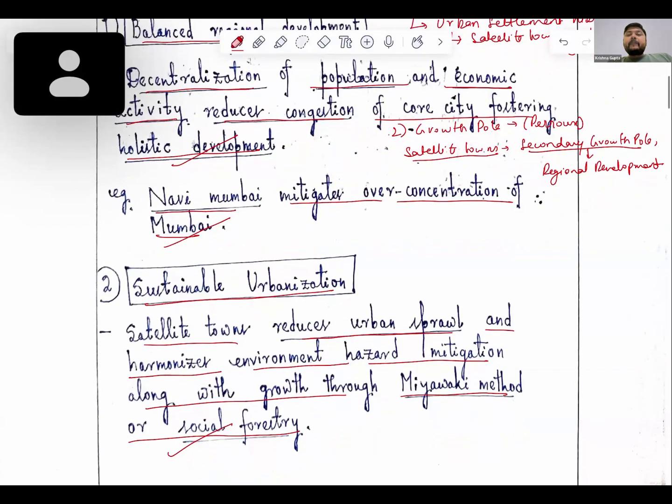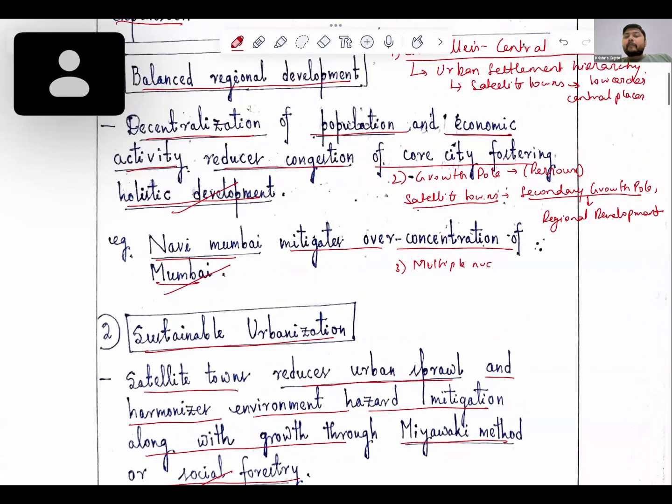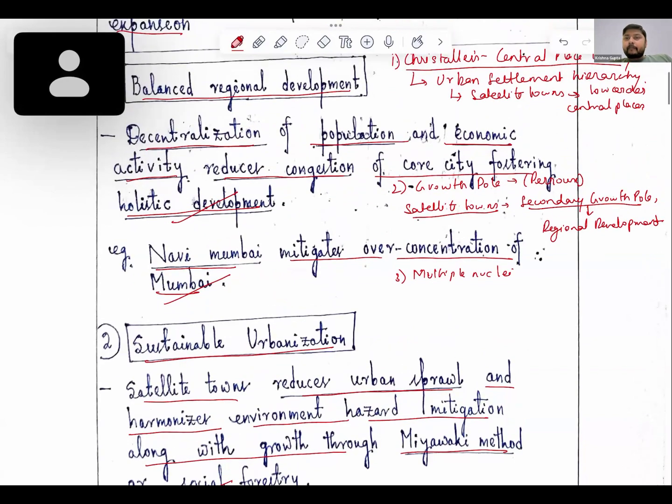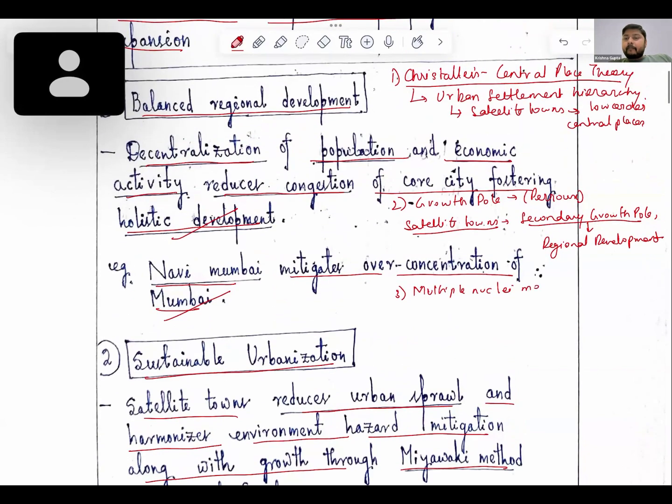Number 3, here we will be seeing that we have a multiple nuclei model. The multiple nuclei model is provided by Harris and Ullman.